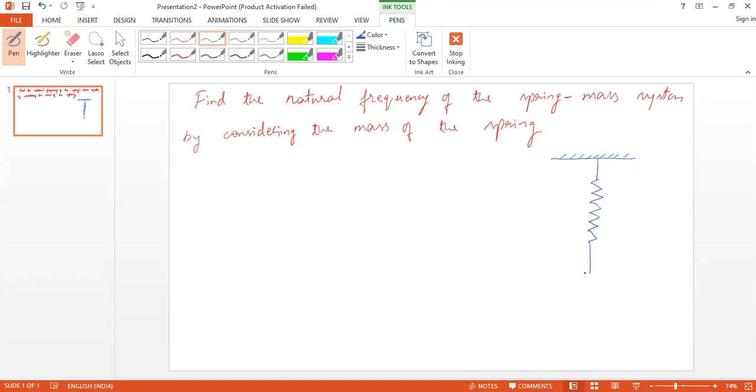Okay. So now consider this as the mass m, and this is a spring with spring stiffness K, and the length of the spring as L. Okay, consider this as the length of the spring, and the mass is given an initial displacement.